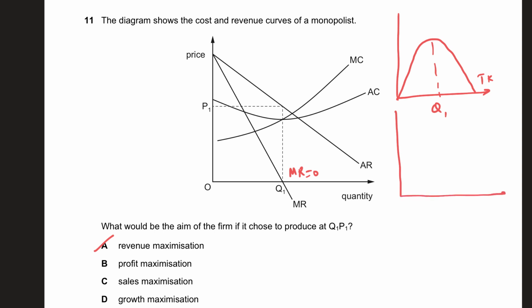From a diagram for the demand curve, just to draw it for revision, this is where MR is 0, the point is Q1, and this is my demand curve. So at the point where MR is 0, TR is maximum. Remember that. So that's why A is the right answer.